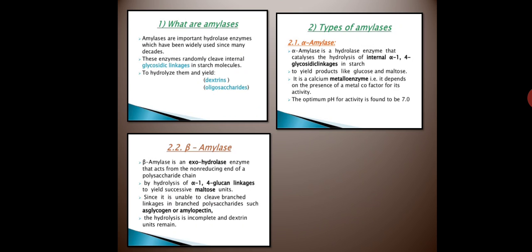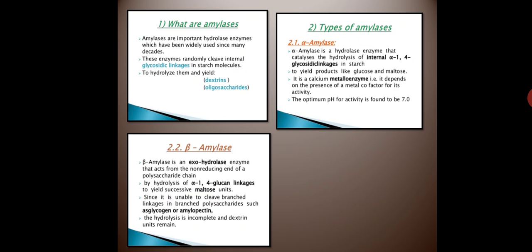Amylose is a linear chain of glucose residues, and these glucose residues are joined together by alpha 1,4 glycosidic bonds, or alpha 1,4 glycosidic linkages. Amylopectin is a branched structure linked by both alpha 1,4 glycosidic linkages and alpha 1,6 glycosidic linkages.